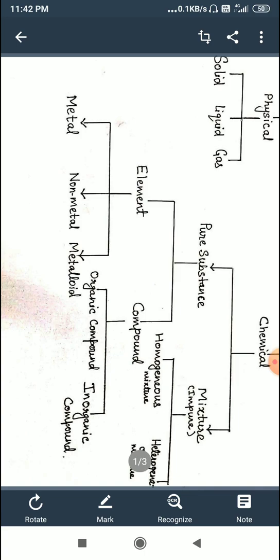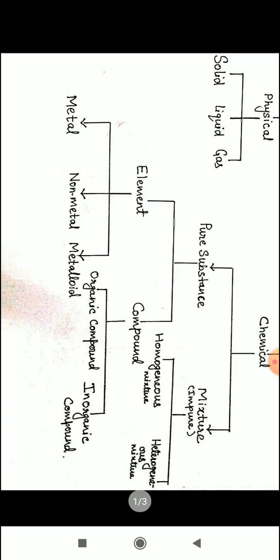Element is further classified into three categories, that is metals, non-metals and metalloids. Classification of element, that is metal, non-metal and metalloid, you will study in class 8. Now compound. Compound is classified into two categories, that is organic compound and inorganic compound.